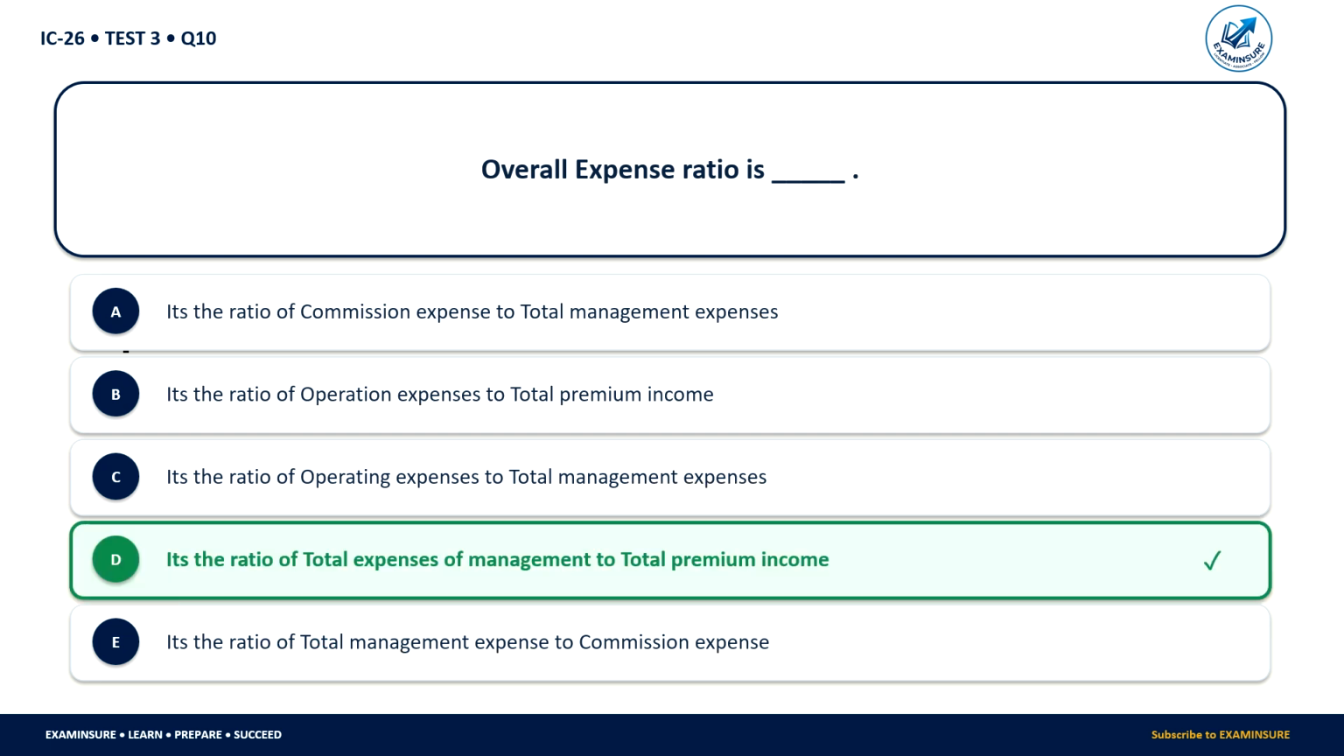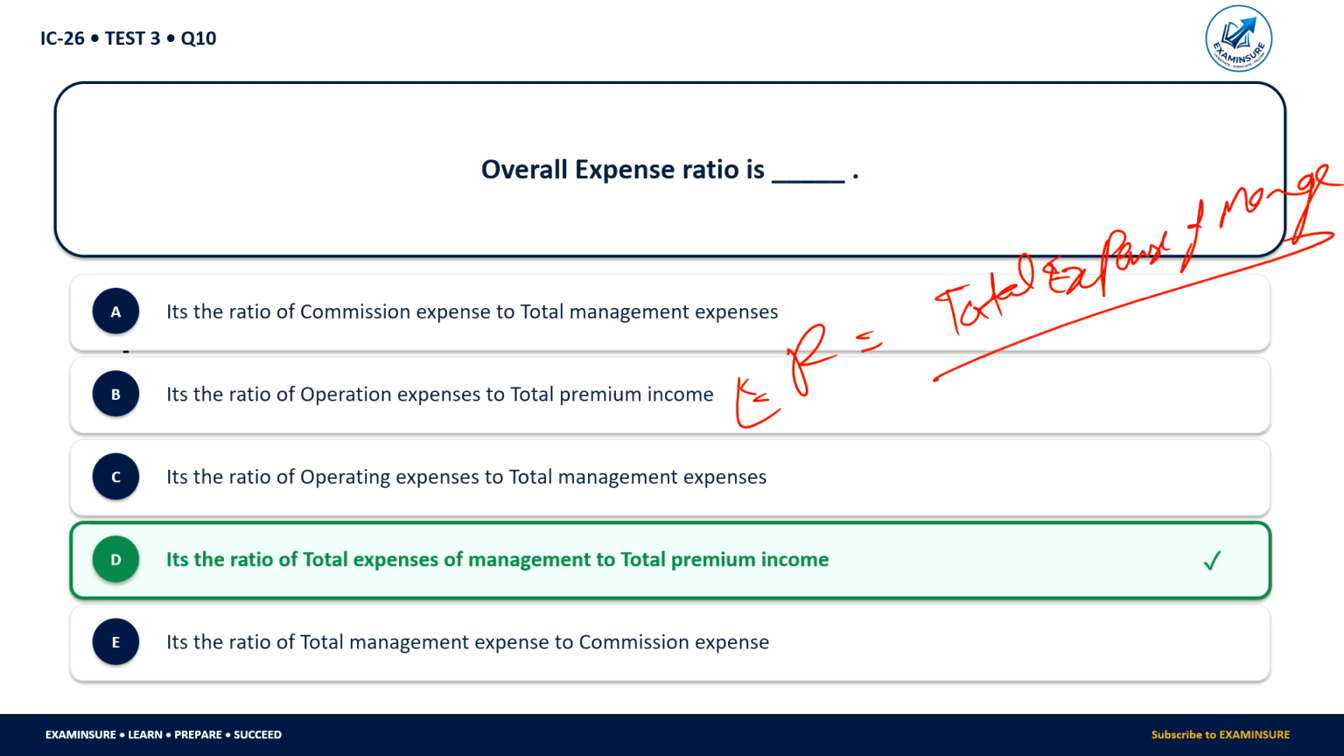So overall expense ratio, what will it be? It is the total expense of management to total premium income.